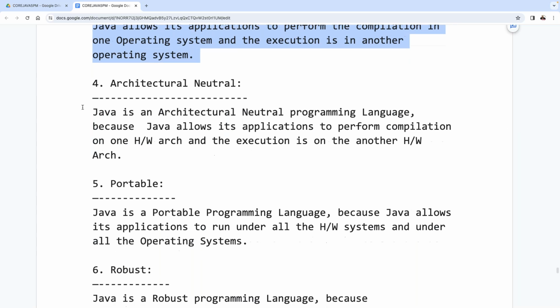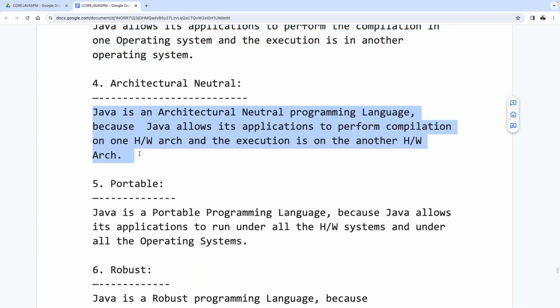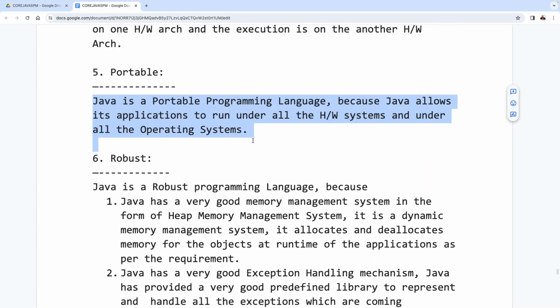Java is an architectural neutral programming language. What's the point here? Now tell me. Why? Because Java allows its applications to perform compilation on what? On a hardware system, and execution is on what there? Another hardware system.